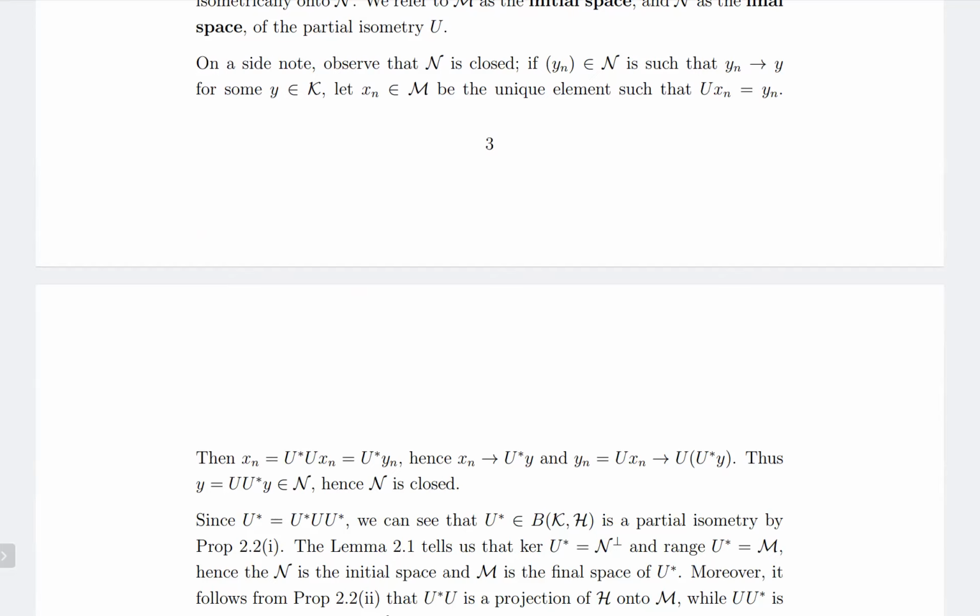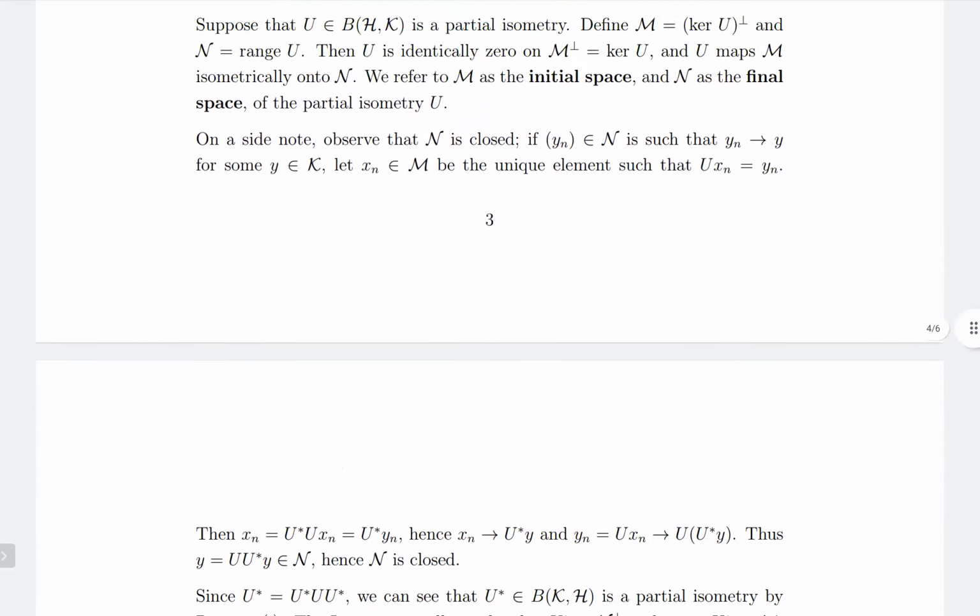This is because U star U is the projection of H onto M. So U star U Xn is equal to U star Yn, and because U star is a continuous operator, because Yn tends to Y, U star Yn tends to U star Y. So Xn converges to U star Y, and Yn is equal to U Xn, so U Xn now converges to U of U star Y, and so Y is equal to U U star Y, and so this U U star Y belongs to N because N is the range of U, and so Y belongs to N. Therefore N is a closed subspace of K.